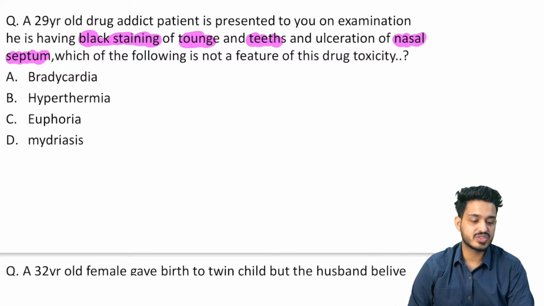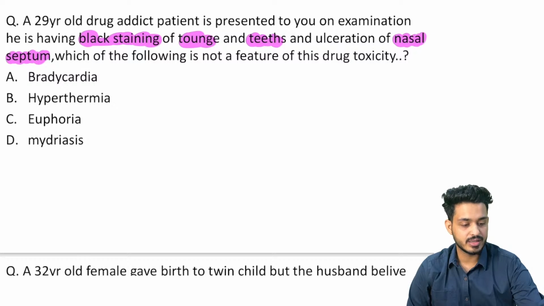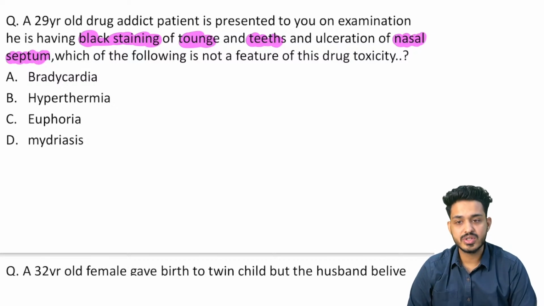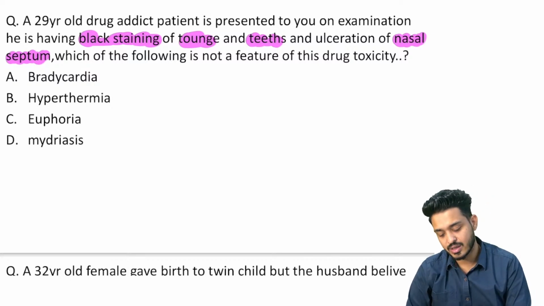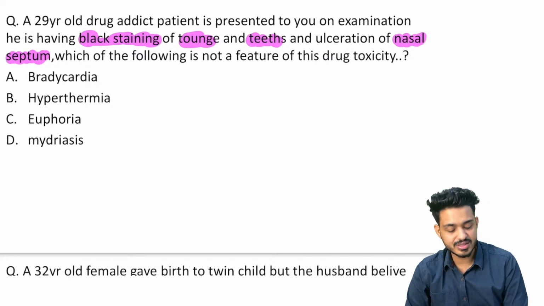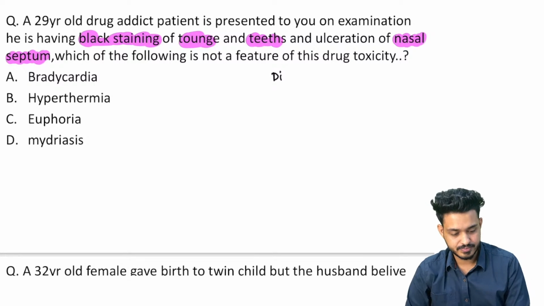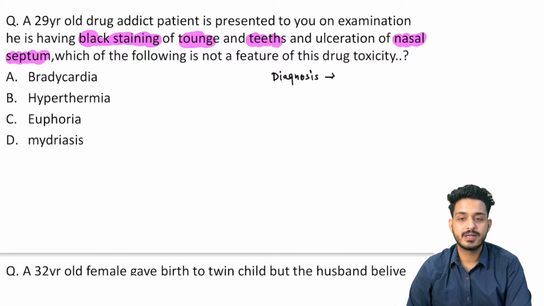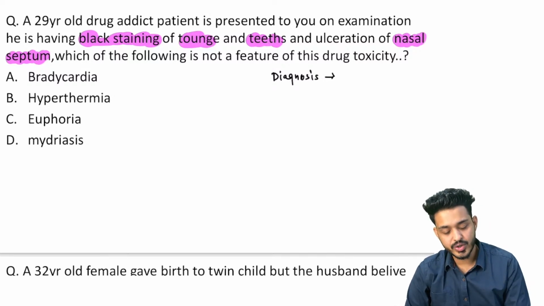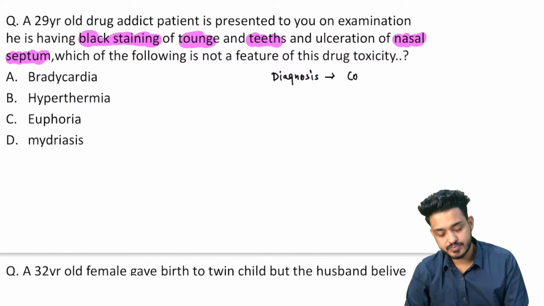So what is the diagnosis we are going to have over here? The diagnosis in this particular case is going to be cocaine.